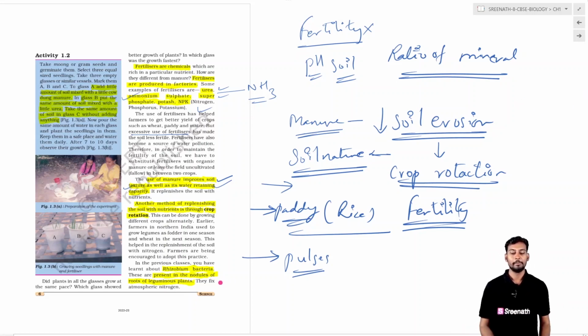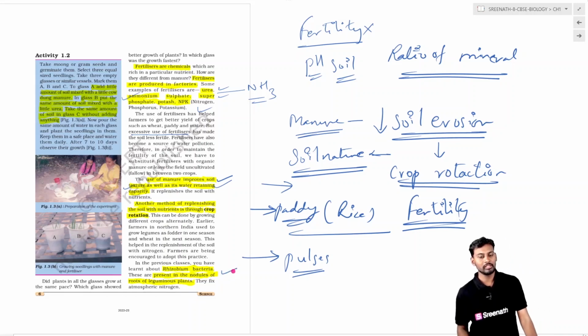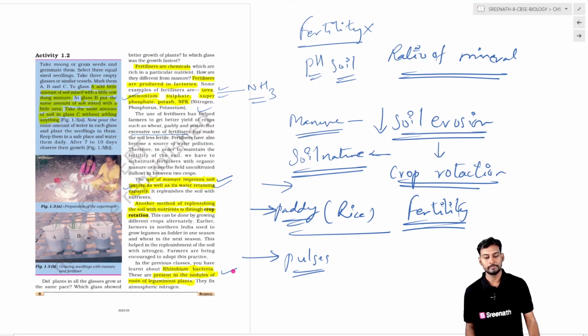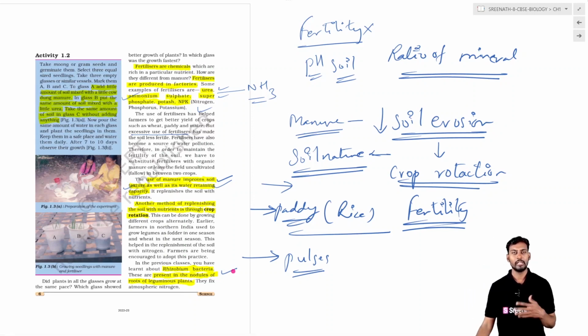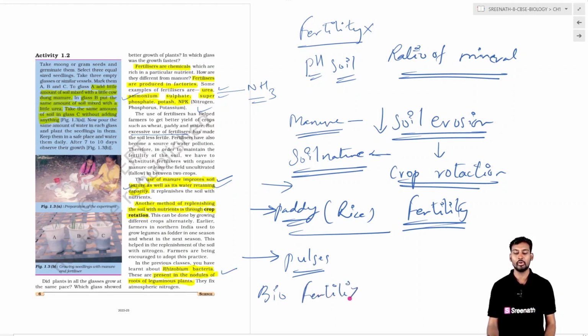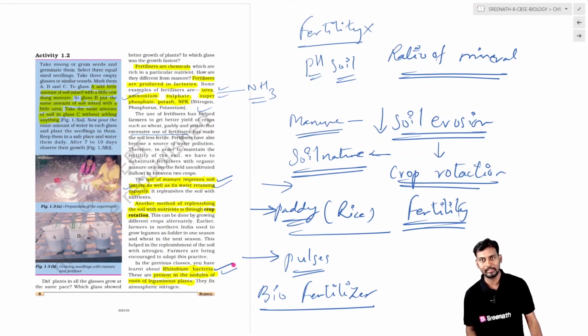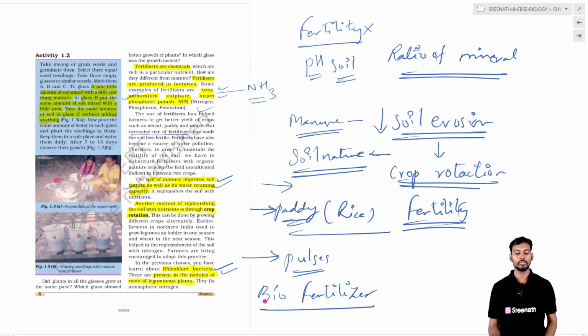Basically, apart from all these techniques of using fertilizers, manure, and crop rotation, there is another method called biofertilizers. What are biofertilizers? Basically, you are using microorganisms. For example, the rhizobium bacteria. The culture of the rhizobium bacteria is used as a biofertilizer in order to fix nitrogen for use by the roots of the leguminous plants.